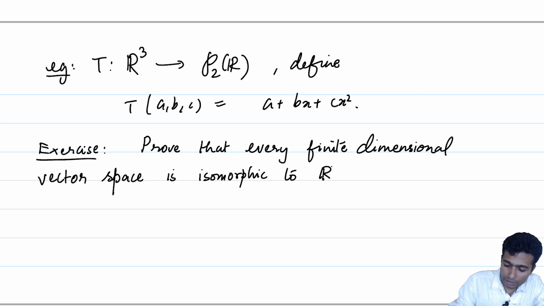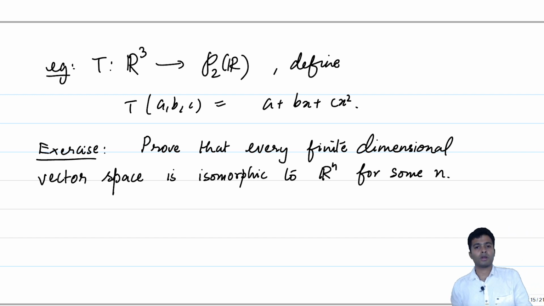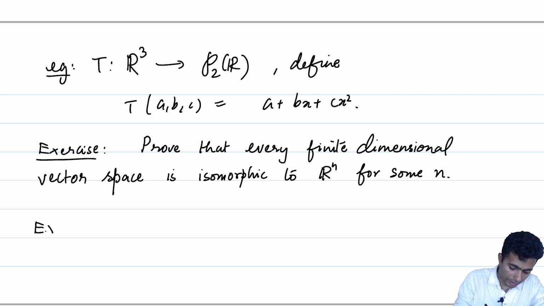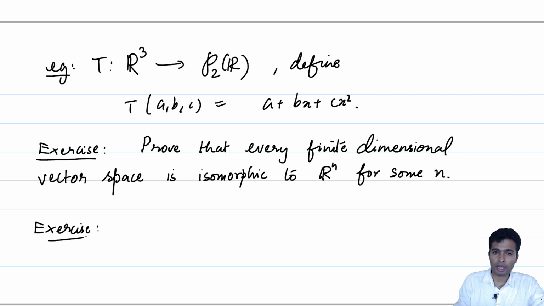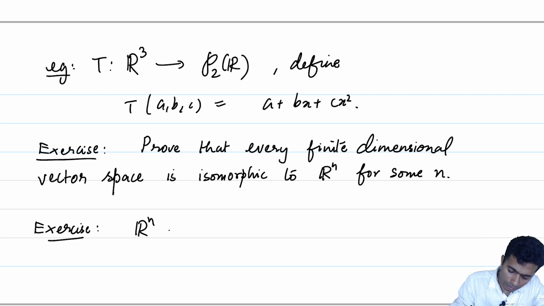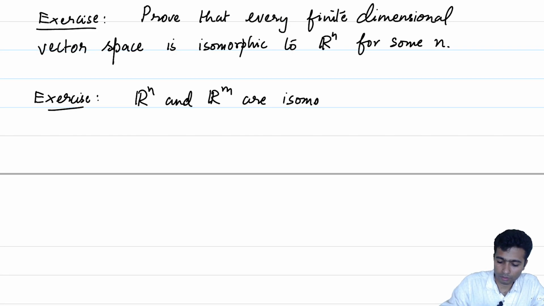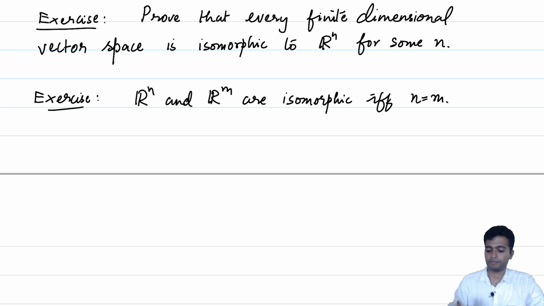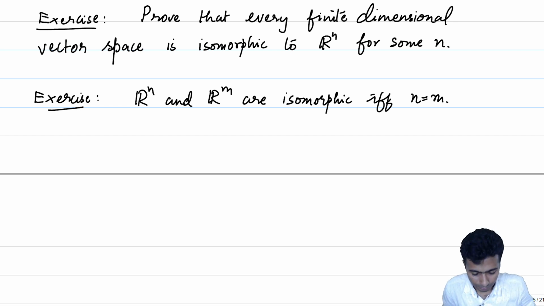Another exercise is to note that Rn and Rm are isomorphic if and only if n is equal to m. I'll stop here.